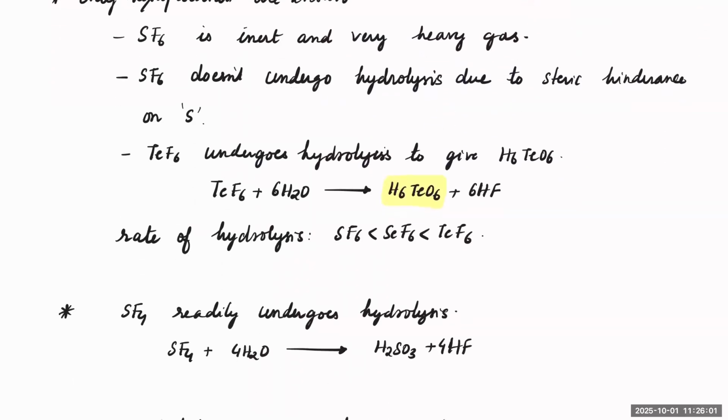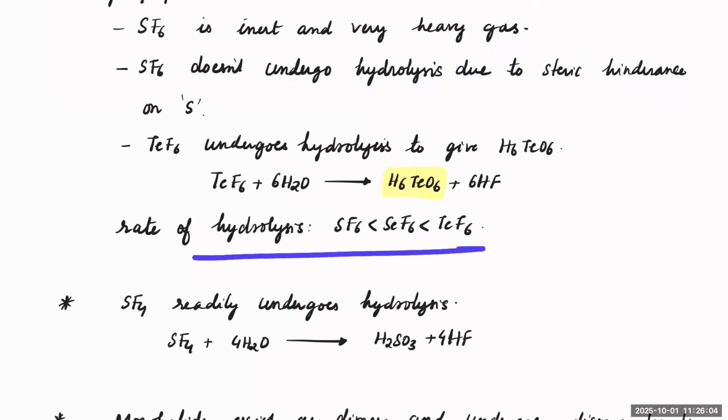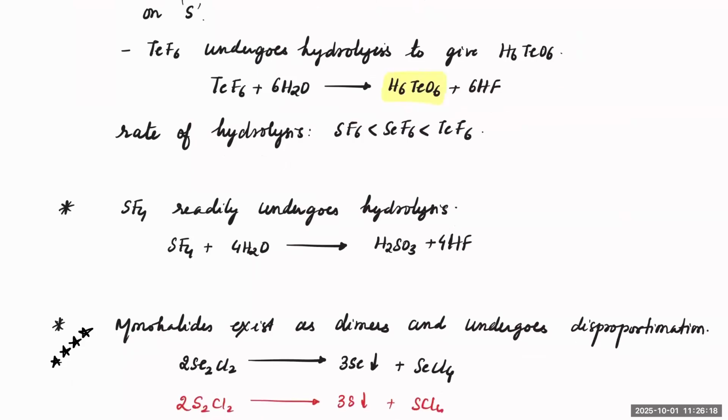The rate of hydrolysis is better for tellurium because the tellurium-fluorine bond is much weaker, than selenium and sulfur. Next, SF4 can readily undergo hydrolysis. When you hydrolyze SF4, you will get sulfurous acid and HF.